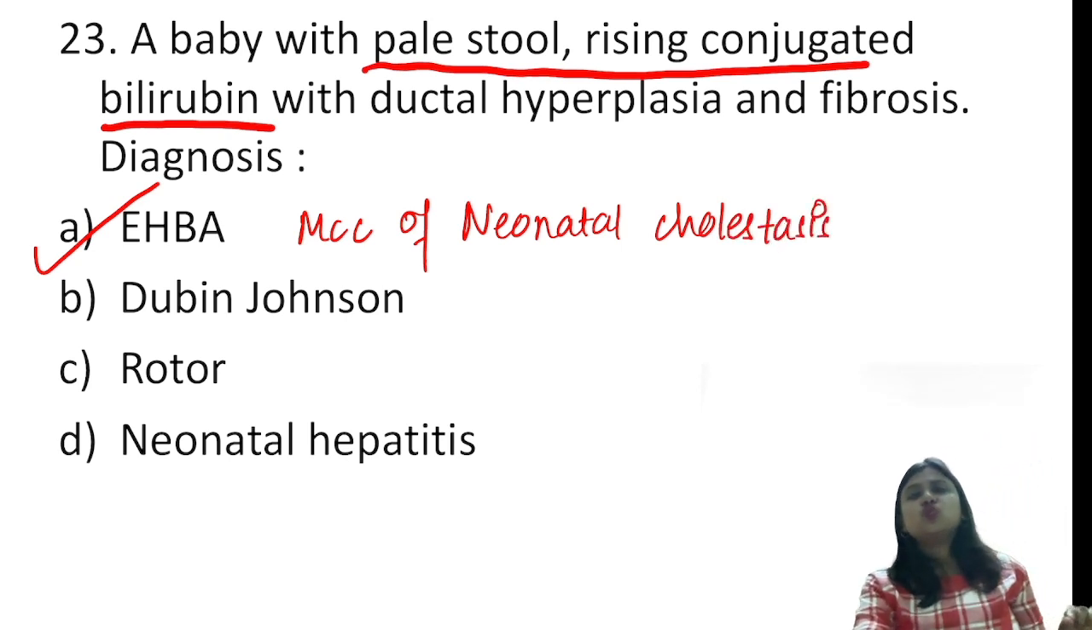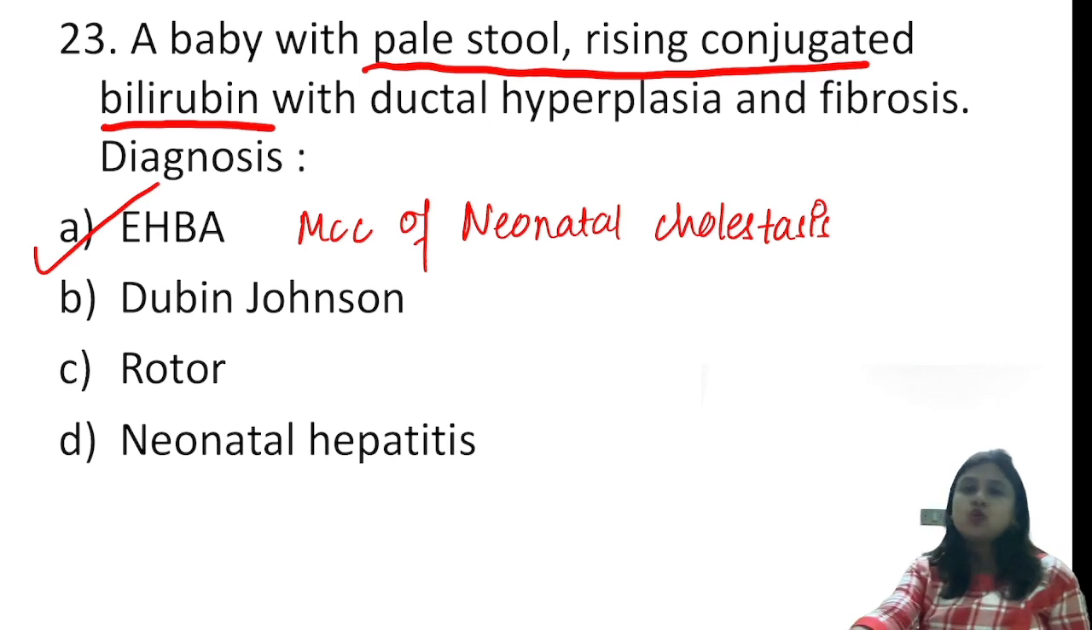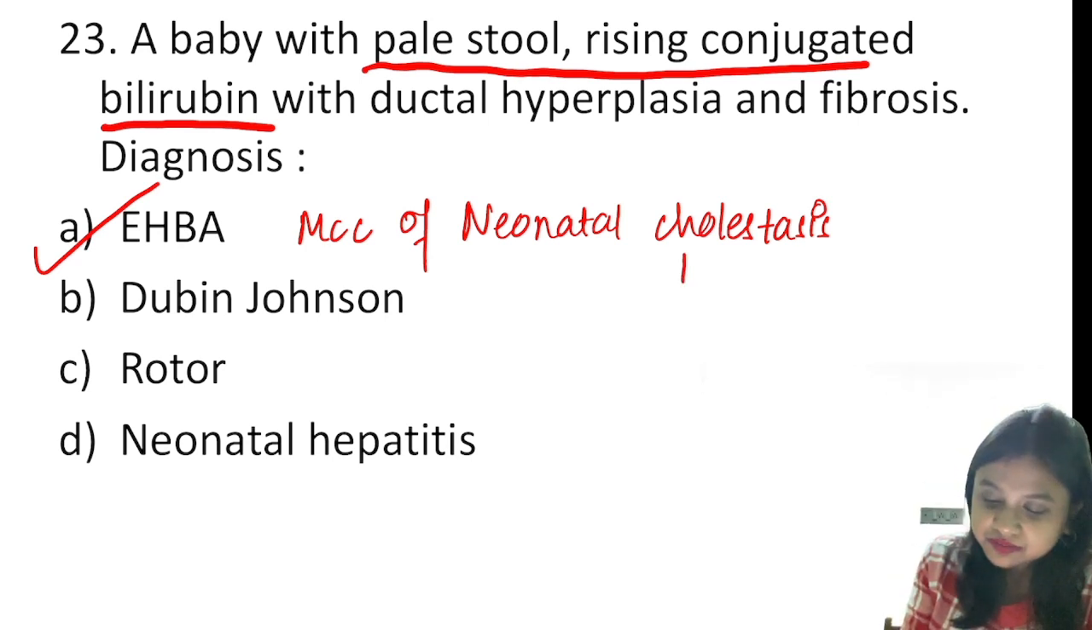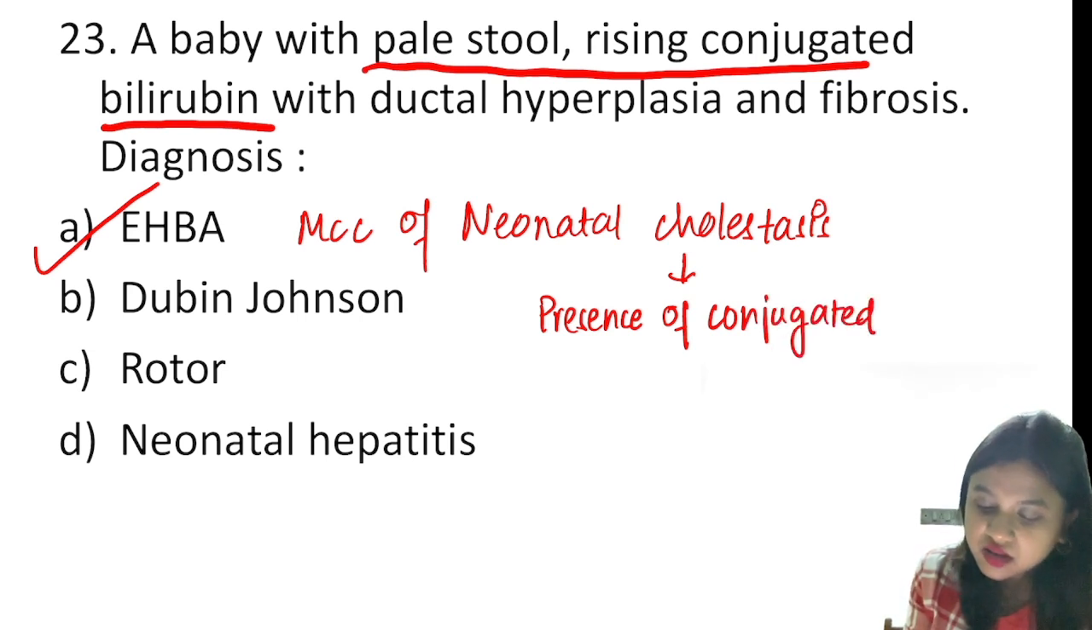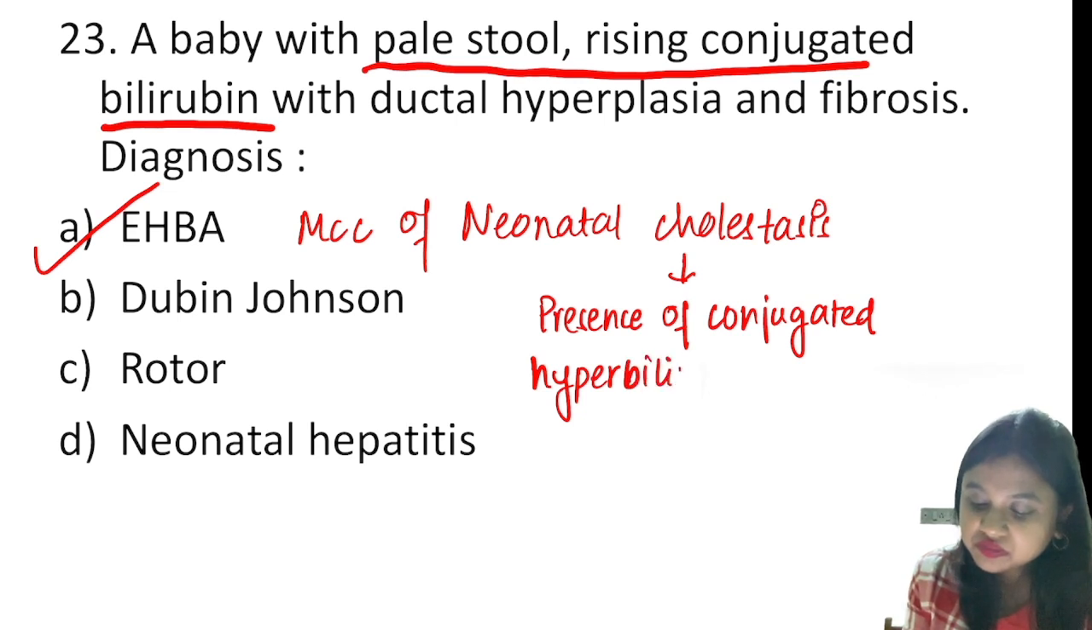I'll just tell you 2 to 3 points regarding neonatal cholestasis. That is, presence of conjugated hyperbilirubinemia beyond 14 days of life.